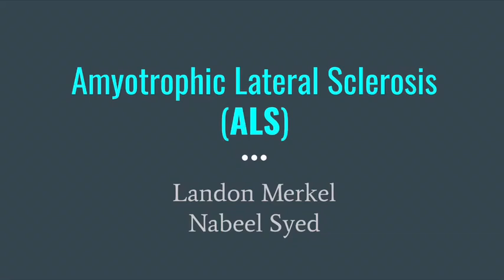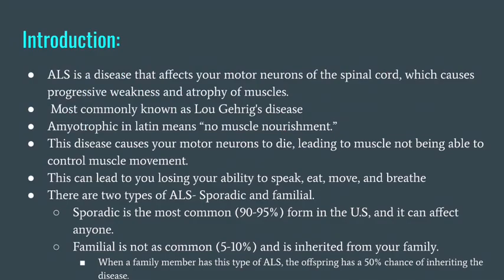Me and Landon Merkel are doing amyotrophic lateral sclerosis, also known as ALS. So basically, ALS is a disease that affects your motor neurons of the spinal cord, and that causes progressive weakness and atrophy of the muscles. This is also most commonly known as Lou Gehrig's disease, and in Latin, amyotrophic means no muscle nourishment, and that's what happens when your muscle doesn't receive the energy it needs.